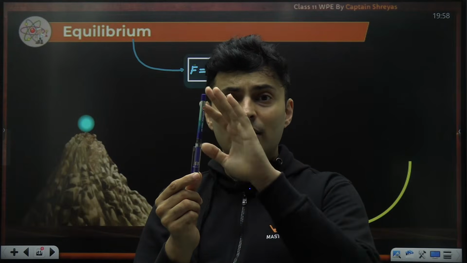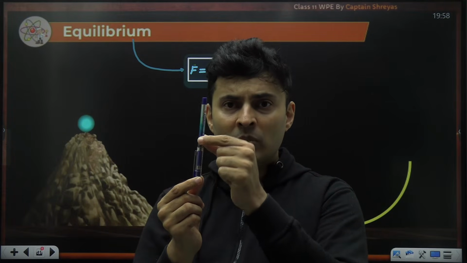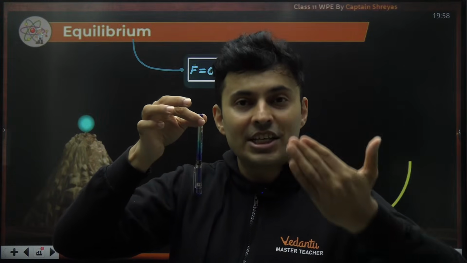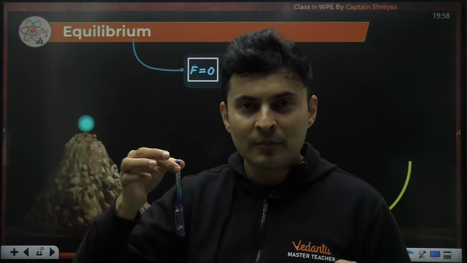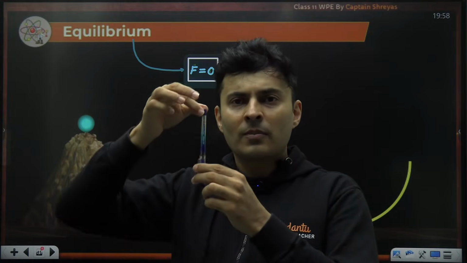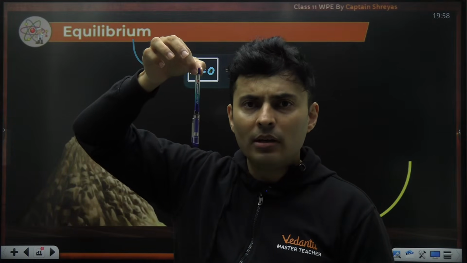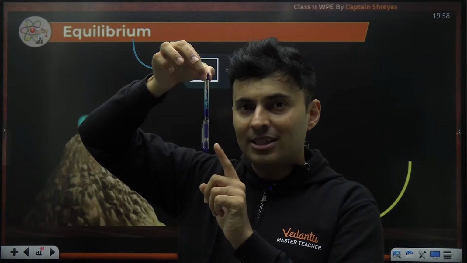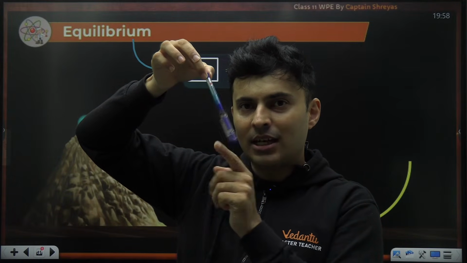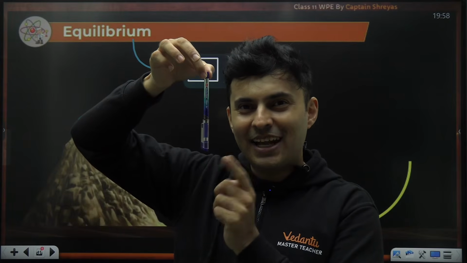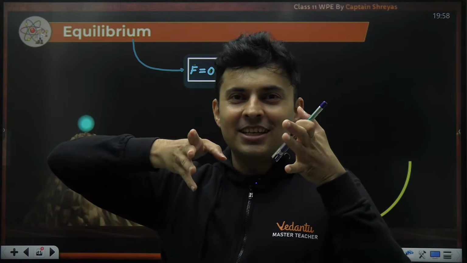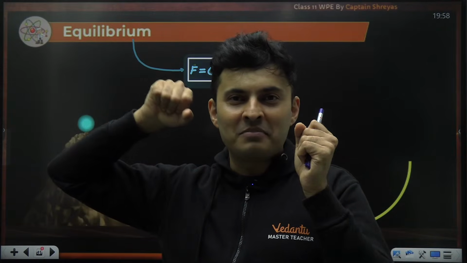Although this is equilibrium, this is also equilibrium, and this is also equilibrium, the nature of the equilibrium is different. How? Let's understand. If I'm holding it on the top, it is balanced, but if I disturb it, what is happening? It's coming back. It's like the teacher is teaching and some distracting element comes.